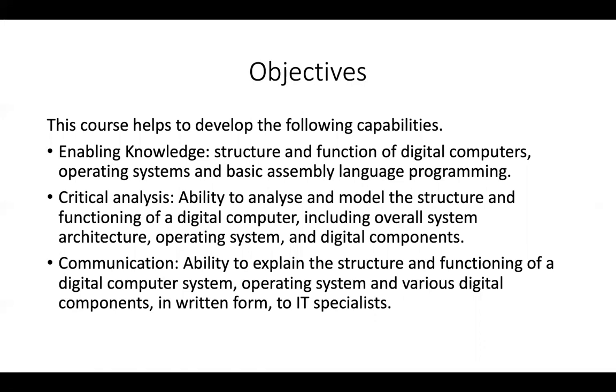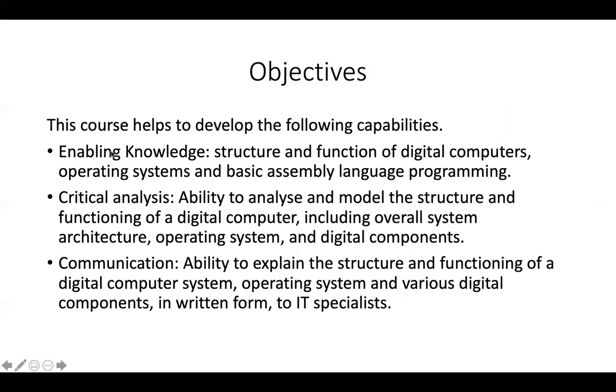And this is the subject objective. This course helps to develop the following capabilities. The first point is enabling knowledge. That means you will be able to analyze the structure and function of digital computers after completion of this course.